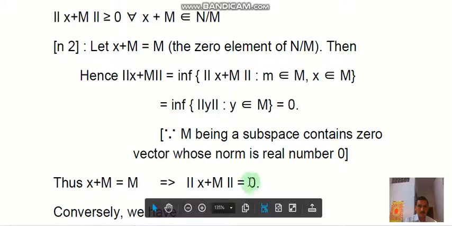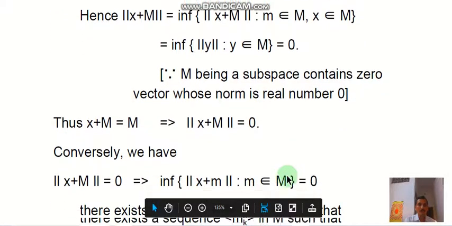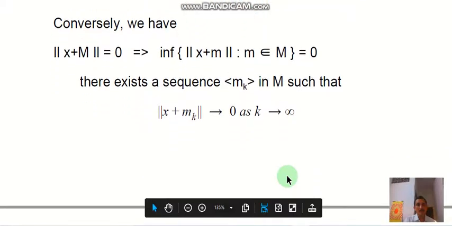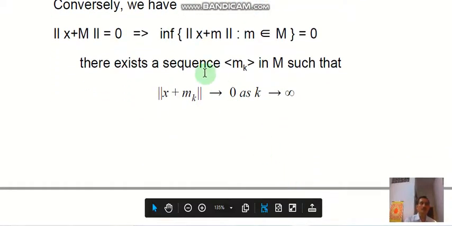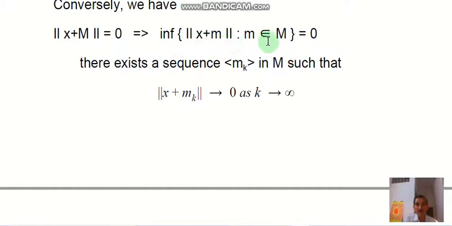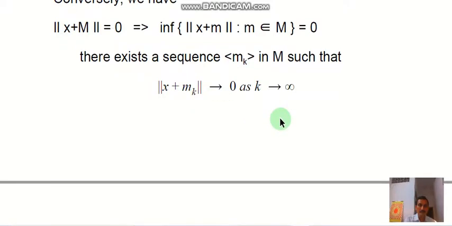Next we see its converse part. If the norm of x + M equals 0, then the infimum of the norm of x + m for all m belonging to M equals 0, therefore there exists a sequence m_k in M such that the norm of x + m_k tends to 0 as k tends to infinity.